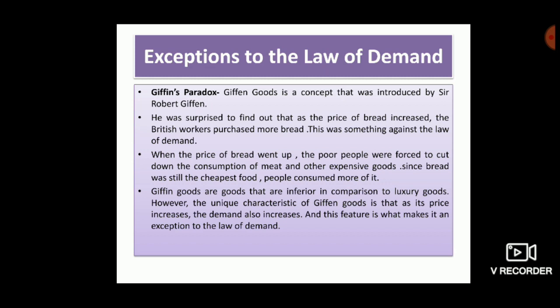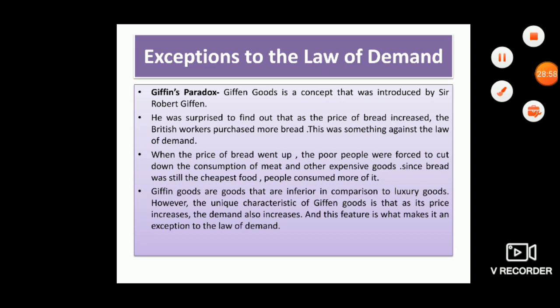Such goods which exhibit a direct price-demand relationship are called Giffen goods. Generally, those goods which are considered inferior by the consumers and which occupy a substantial place in consumers' budget are called Giffen goods. Examples of such goods are coarse grains like bajra, low quality rice and wheat, etc. Sir Robert Giffen claimed that the law of demand.